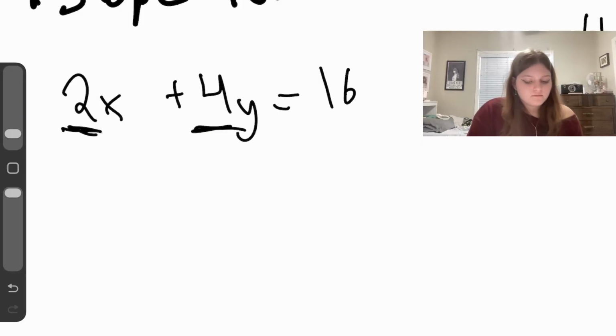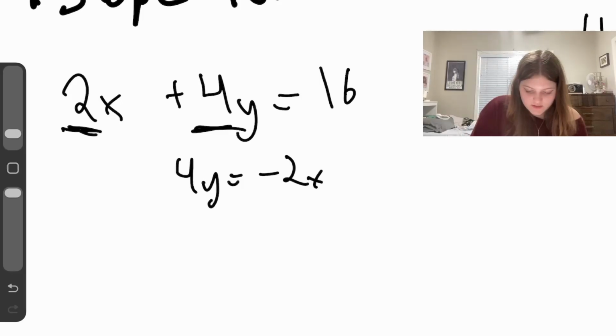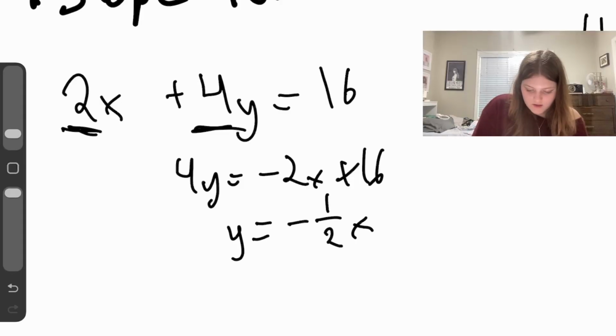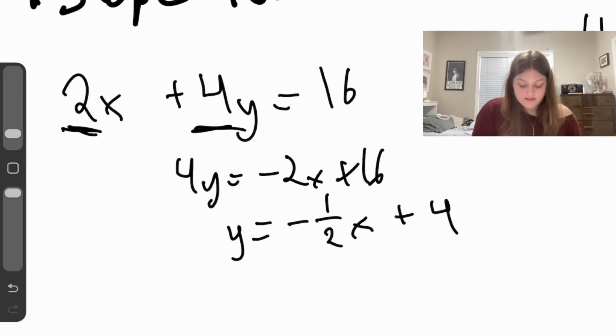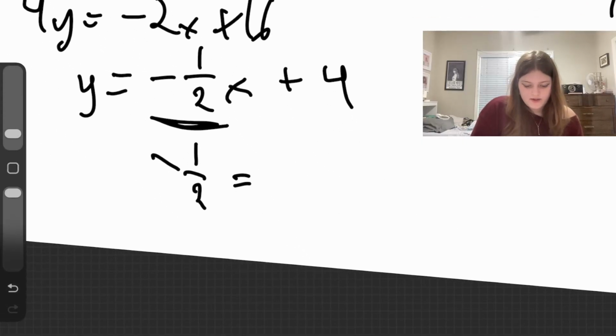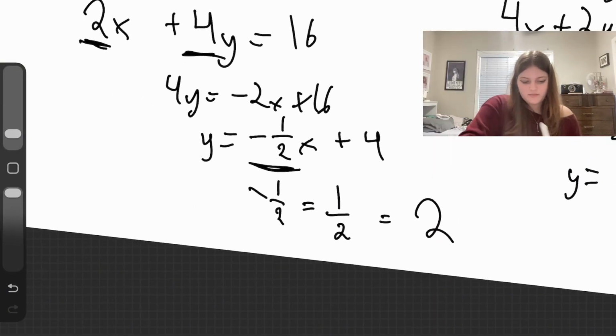So if it's asking for parallel, I'm just going to solve for y. So 4y equals negative 2x plus 16. So then y equals negative 1/2 x plus 4. What that means is now I have the slope of this line. So the slope of a parallel line would be the same. It would be negative 1/2. Now, if I wanted the slope of the perpendicular line, I would do negative 1/2, take the negative, so the negative of a negative is positive, so then I get positive 1/2, and then I take the reciprocal, so I'd get 2. Now that does happen to match up with that. I don't know if that's a pattern, but it's always good to just solve it just to double check.